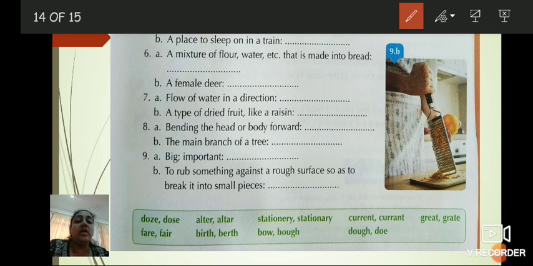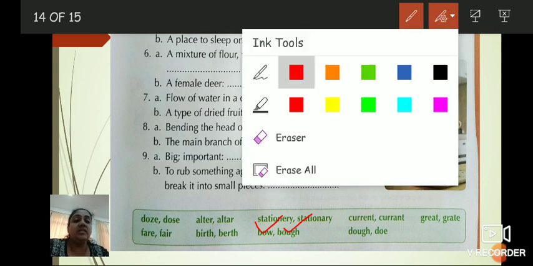Number 8. Bending the head or body forward. What do we call it? It is B-O-W, bow. In karate, everyone says bow, they are bending the head. And the main branch of a tree, what do we call it? It is B-O-U-G-H, bough. Understood, children?